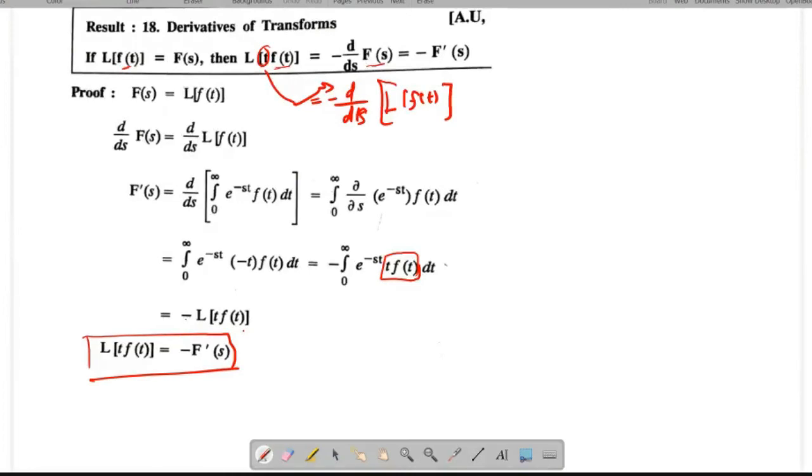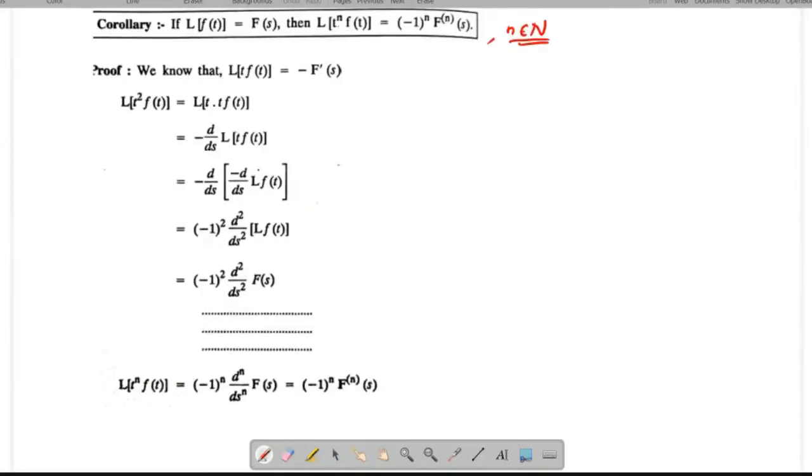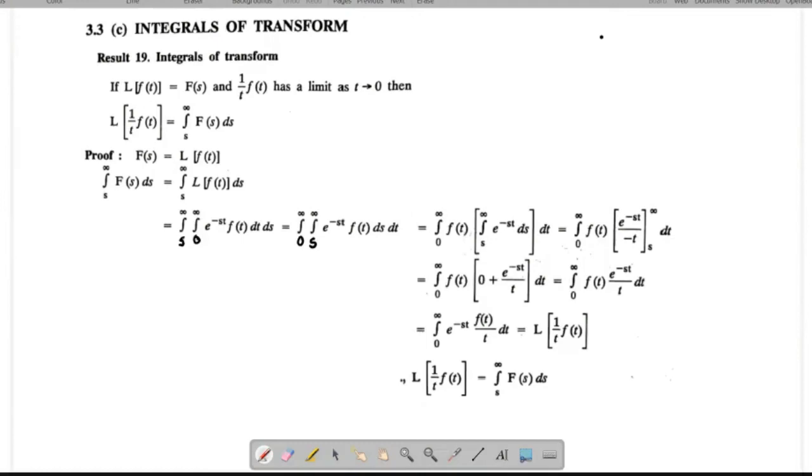Next one. This is divided by t. Suppose a function is divided by t, how do we find the Laplace transform of that function? Read the statement here.